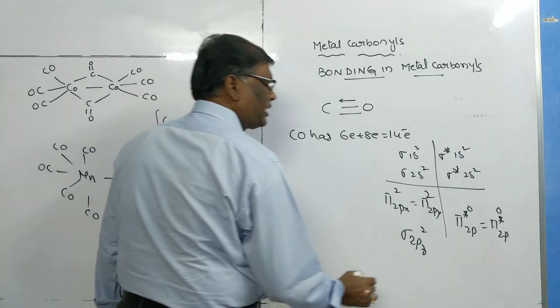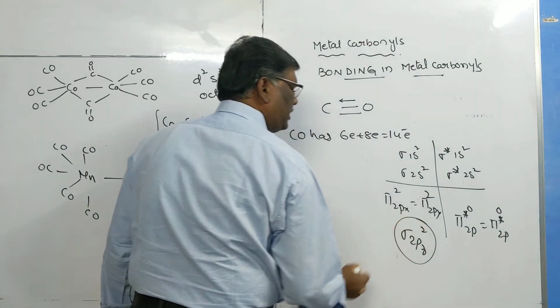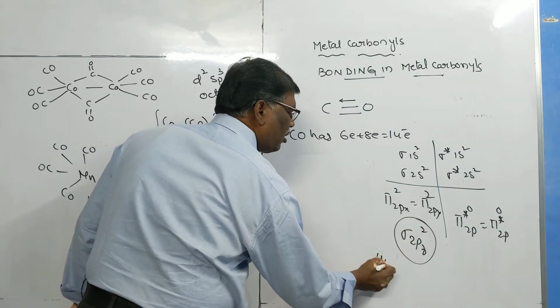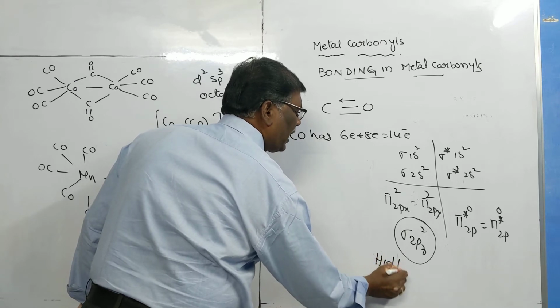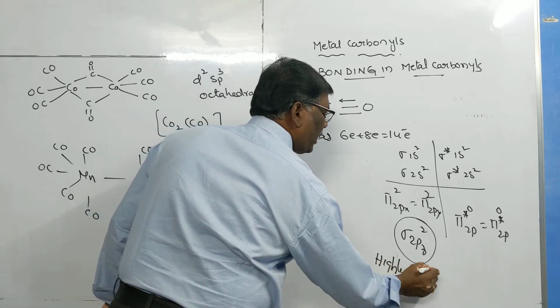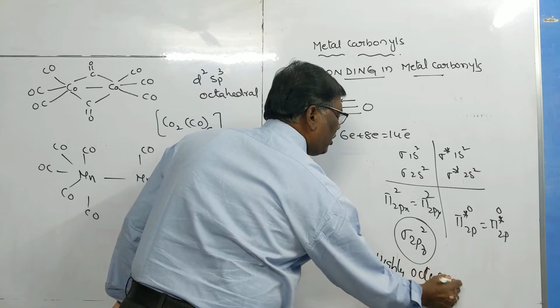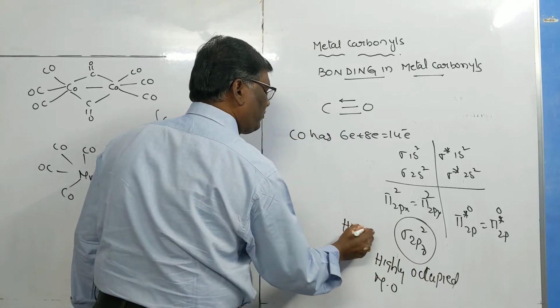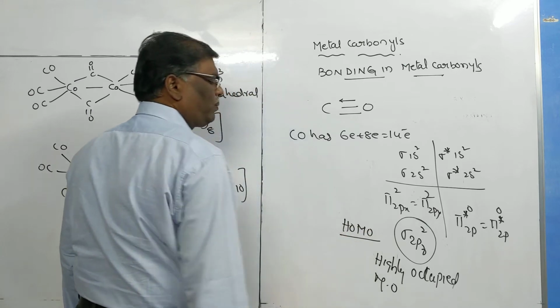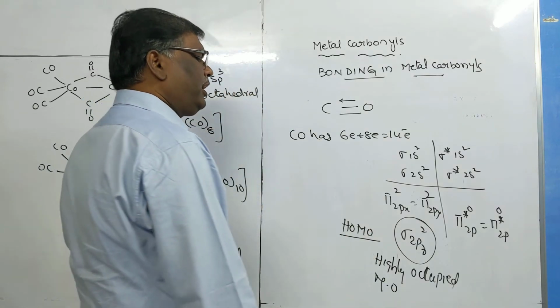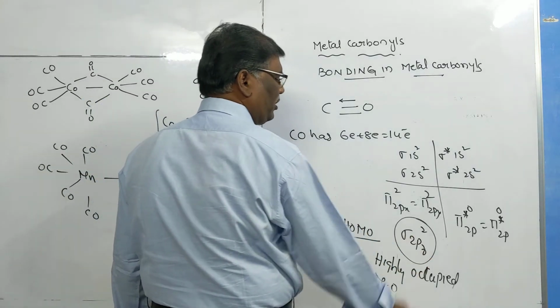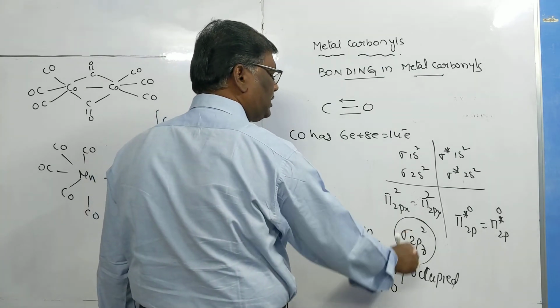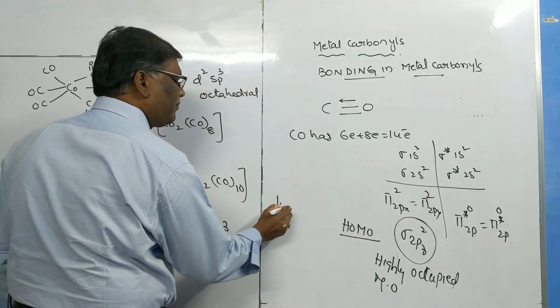In carbon monoxide, this is the highest occupied molecular orbital, HOMO. It possesses two electrons. The electron pair is loosely held.